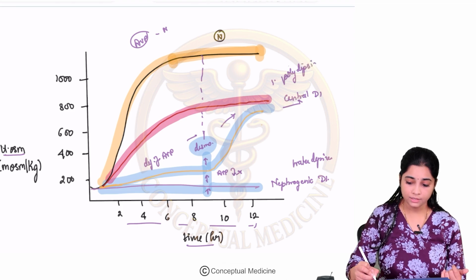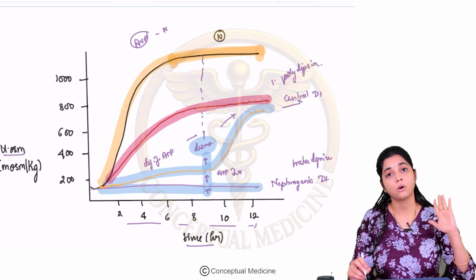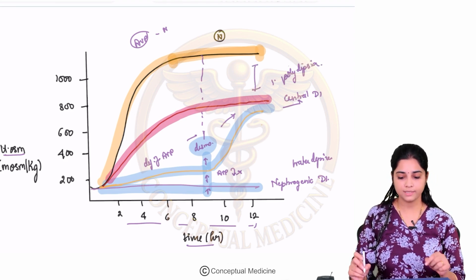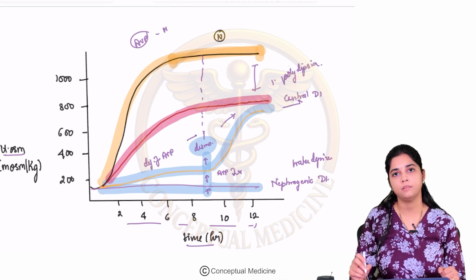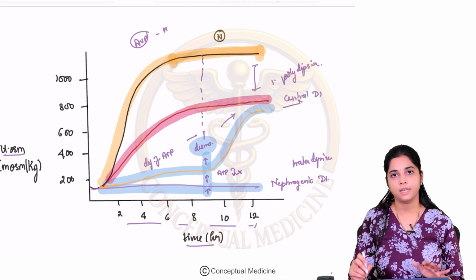Okay. So here there is a suppression of the AVP action, so you cannot concentrate the urine to your normal levels. That is why there is this gap here. So that is seen in primary polydipsia. Alright. So this is about your water deprivation test and the graph of the water deprivation test.